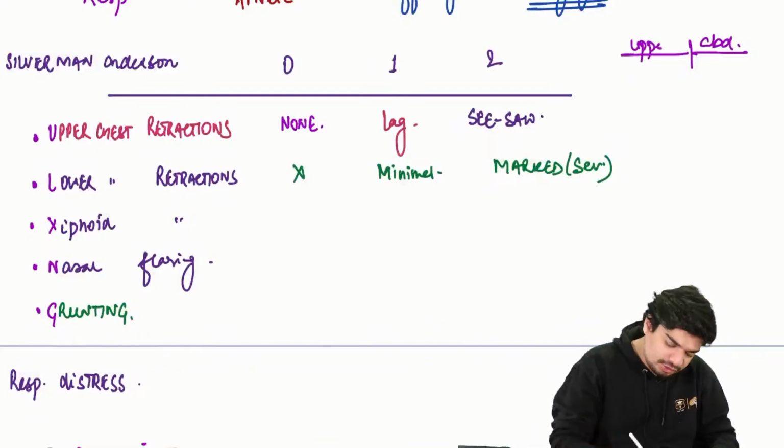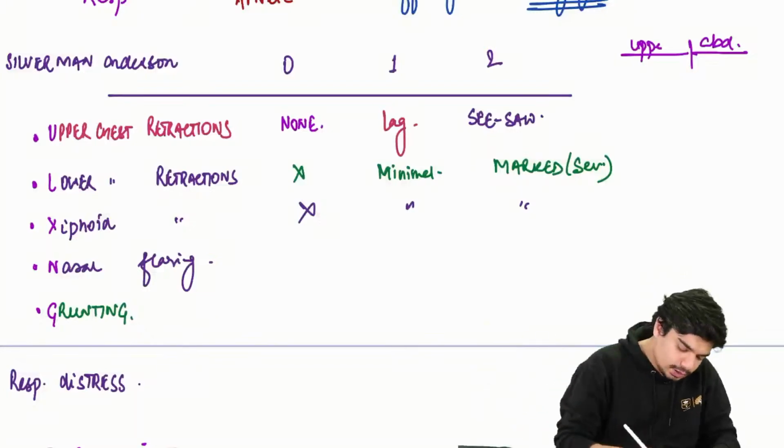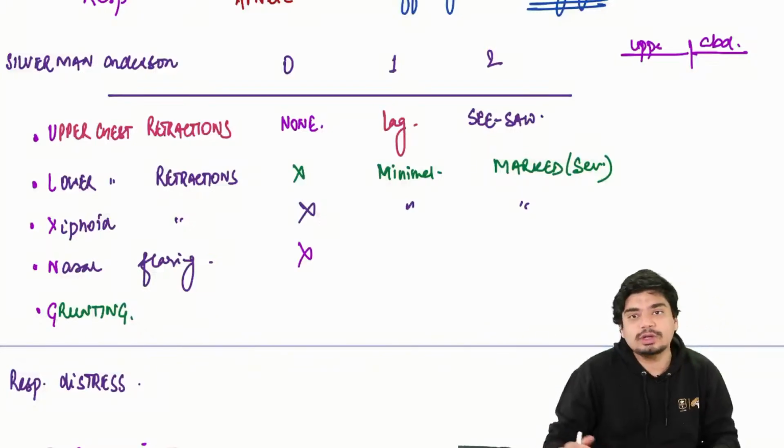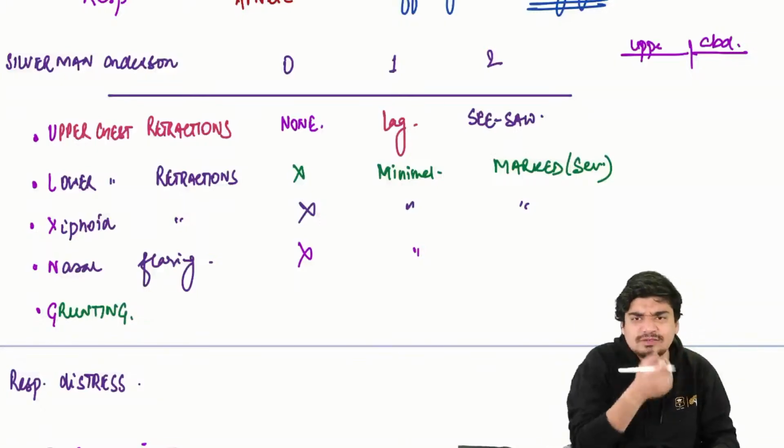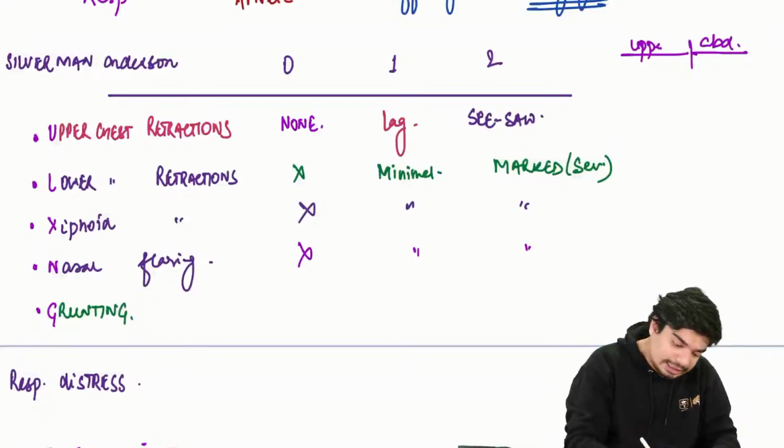Same for xiphoid retractions: no xiphoid retractions, score of 0; minimal xiphoid retractions, score of 1; marked xiphoid retractions, score of 2. Same for nasal flaring as well. No nasal flaring, score of 0; a little bit of nasal flaring, score of 1; marked nasal flaring, score of 2. Grunting.